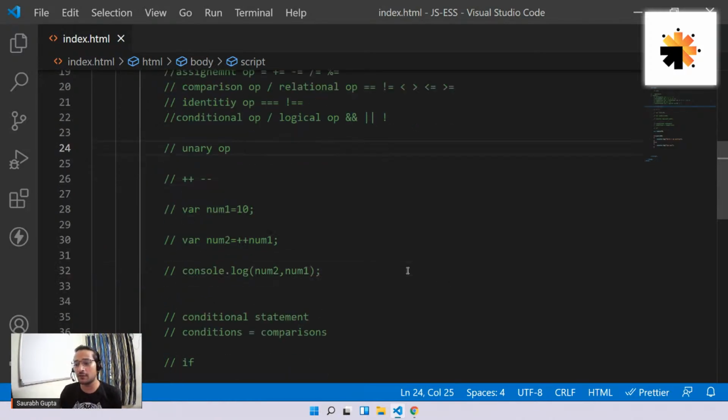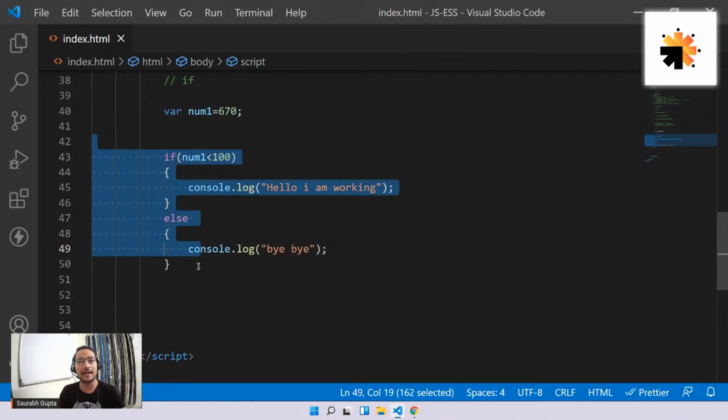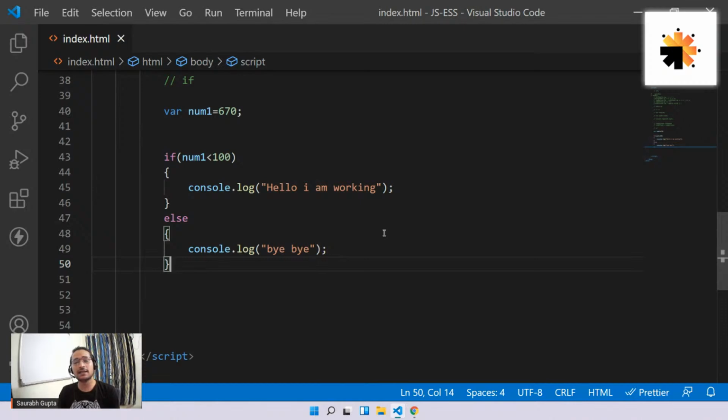Let's move ahead, everyone. Yesterday we ended at if and else. We learned how to execute something when the condition is correct and how to execute something when the condition is wrong. But now there is a limitation to if and else: it only works for one condition. If this condition is correct, I'll execute this block. If this condition is false, I'll execute this block. But what if I have multiple conditions?